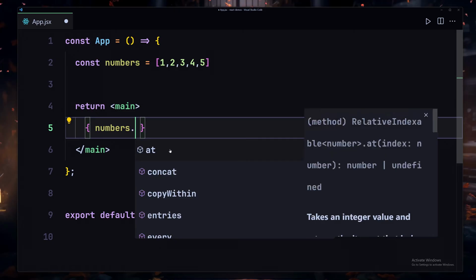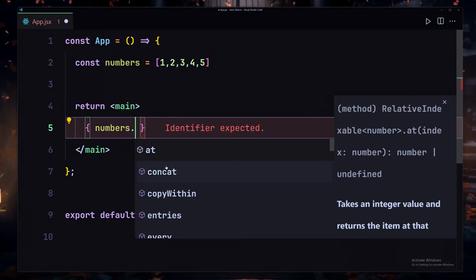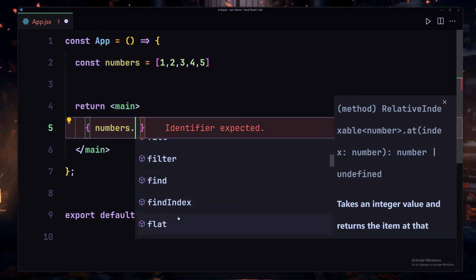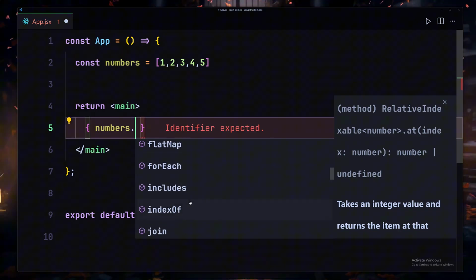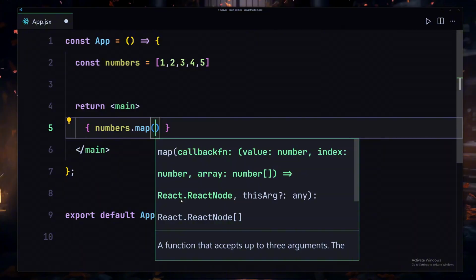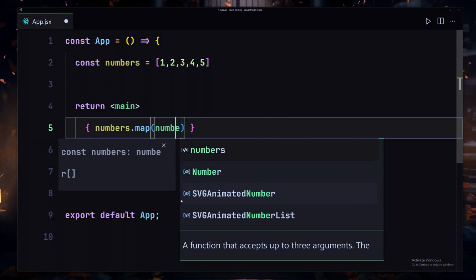And now if I just use dot, here you can see we have all of our JavaScript array methods, like we have add, concat, copyWithin, entries, every, fill, filter, findIndex, flatMap, and we have a lot of them. But in this case, I'm only interested in the map method, and now here we are going to be passing our callback function to it. So I'll just use number, that would be fine.